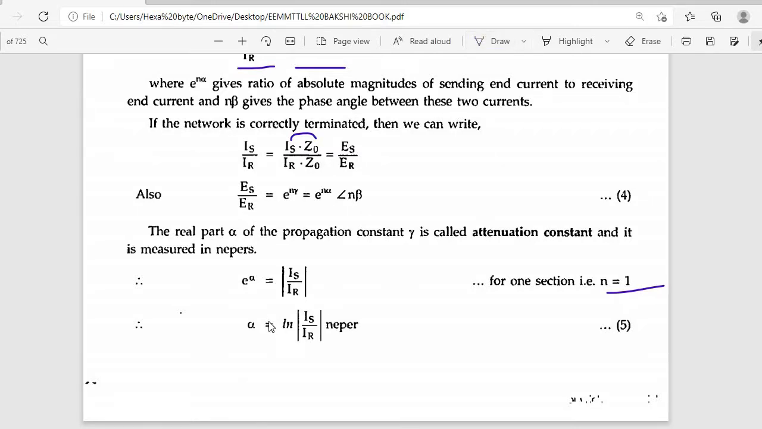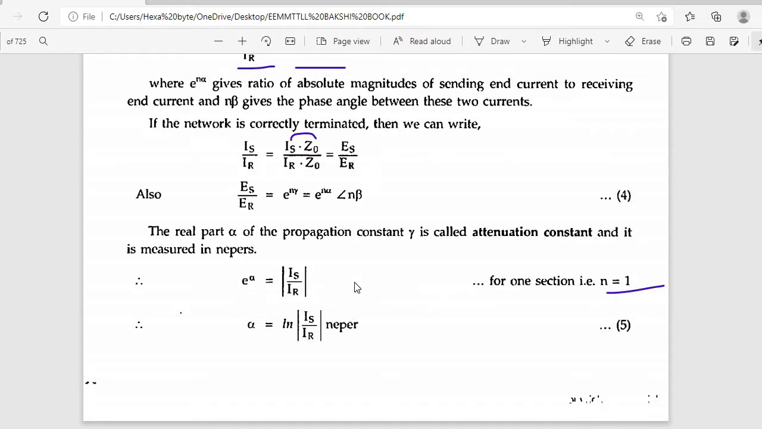So alpha is equal to the log of Is by Ir from this equation. Attenuation is measured in Nepers per meter or decibels per meter. Alpha is always attenuation. The signal is going to be attenuated while transmitting in the transmission line. Attenuation means losses in the transmission line. See how the losses occur in the transmission line.